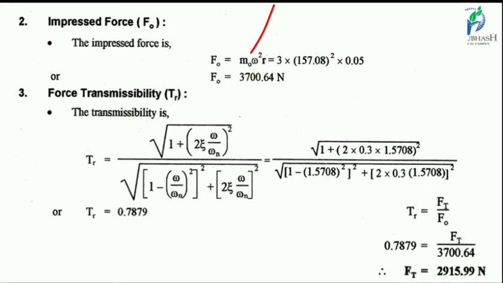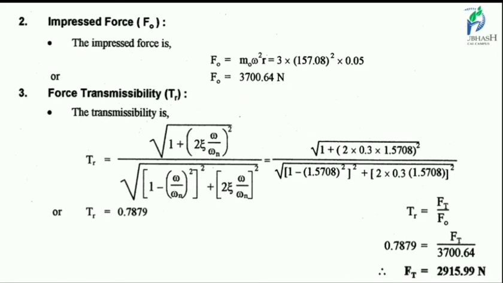Here omega is already found, m0 is given as 3 kg, and the radius found from the stroke length is 0.05 meter. Now the force value is 3700.64 Newton. This is the force generated in the system due to the reciprocating unbalance.